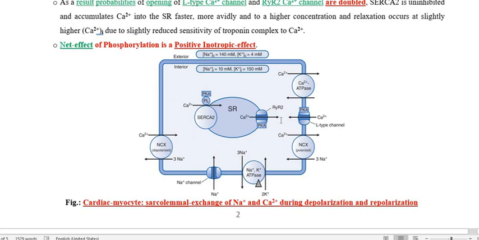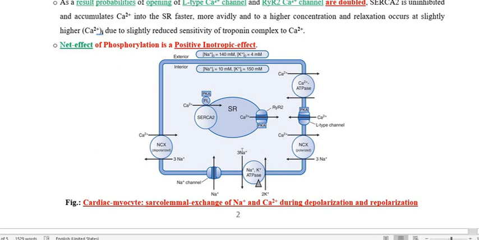Therefore the sodium level and calcium level both get raised inside the cytoplasm. So these two ions also have to be removed out through the membrane of the heart muscle cell. We call it the sarcolemmal membrane. So how will this be removed?